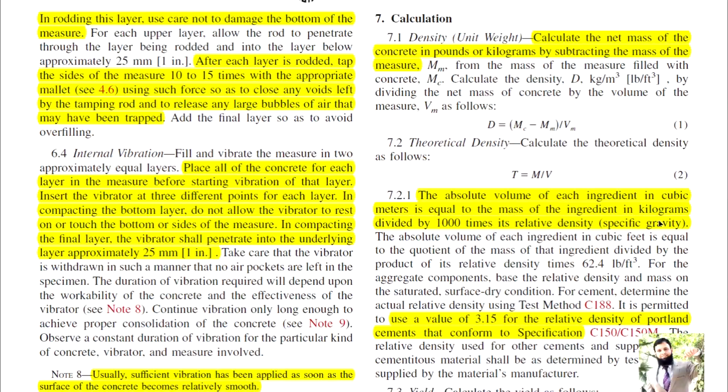So you have the relative density, specific gravity, and the individual ingredient mass in kg divided by 1000 multiplied by specific gravity, you will get the absolute volume of that individual ingredient. So you have to add them together and get the total mass.